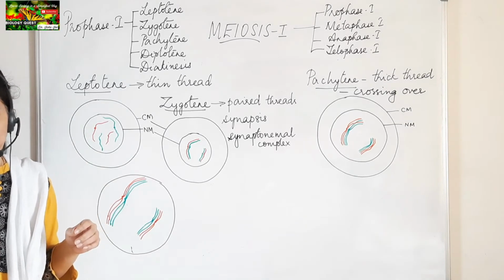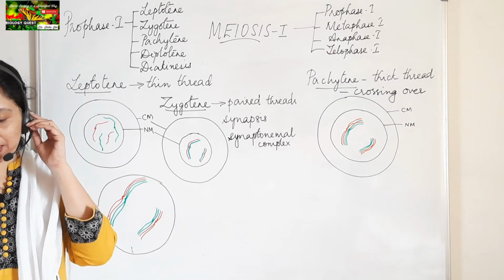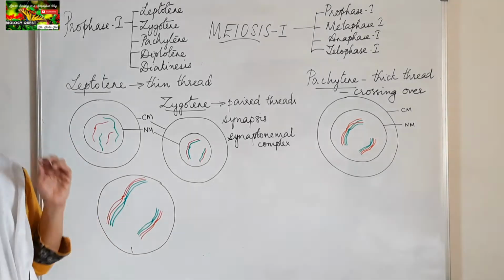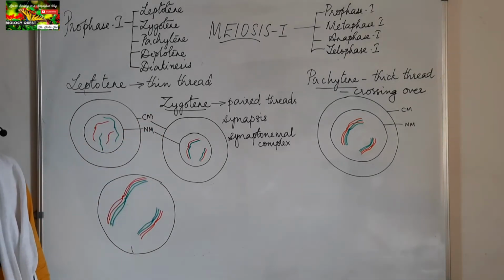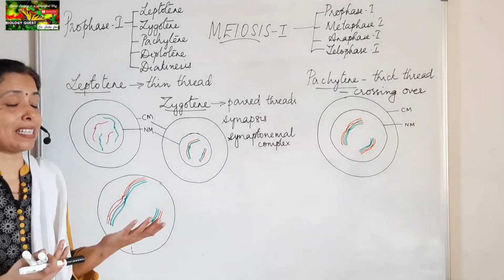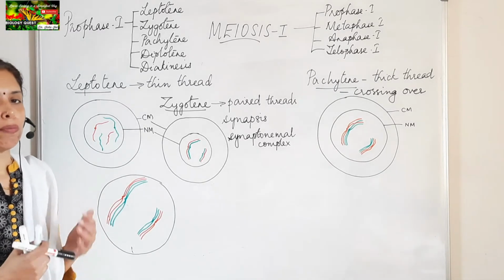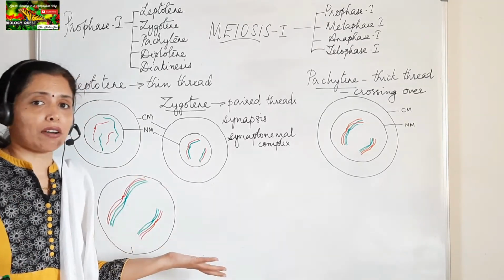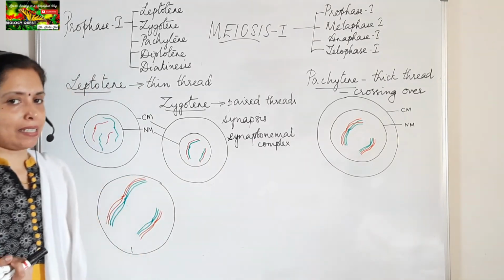The recombinase enzyme is involved in the exchange of genetic material between the non-sister chromatids of the homologous chromosomes. That is, during the Pachytene stage the process of recombination is taking place. Genetic material is being exchanged between the chromosomes of the homologous pair. This recombination is brought about by the enzyme recombinase. That is all that is happening during the Pachytene stage.